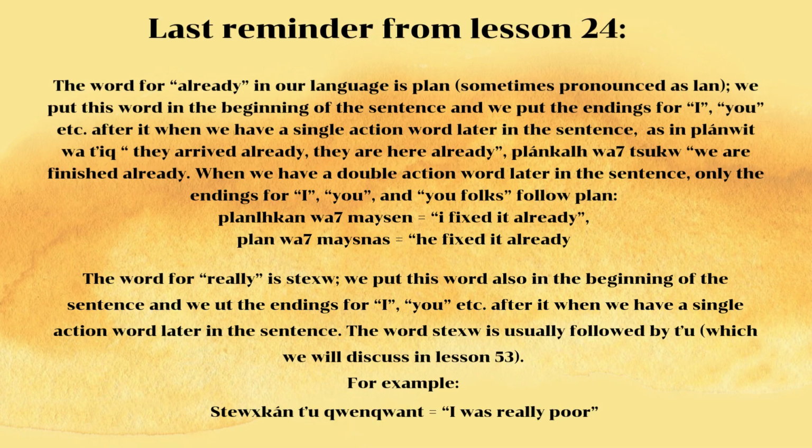The word for really in Ucwalmícwts is shtauch. We put this word also in the beginning of the sentence, and we put the endings for I, you, etc. after it when we have a single action word later in the sentence. The word shtauch is usually followed by klo, which we will discuss in lesson 53. For example, shtauch kan klo kwant, I was really poor.